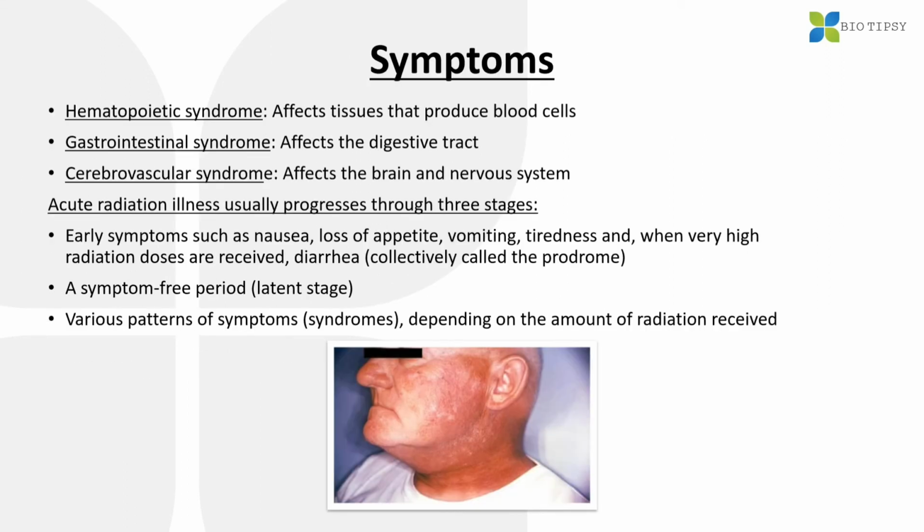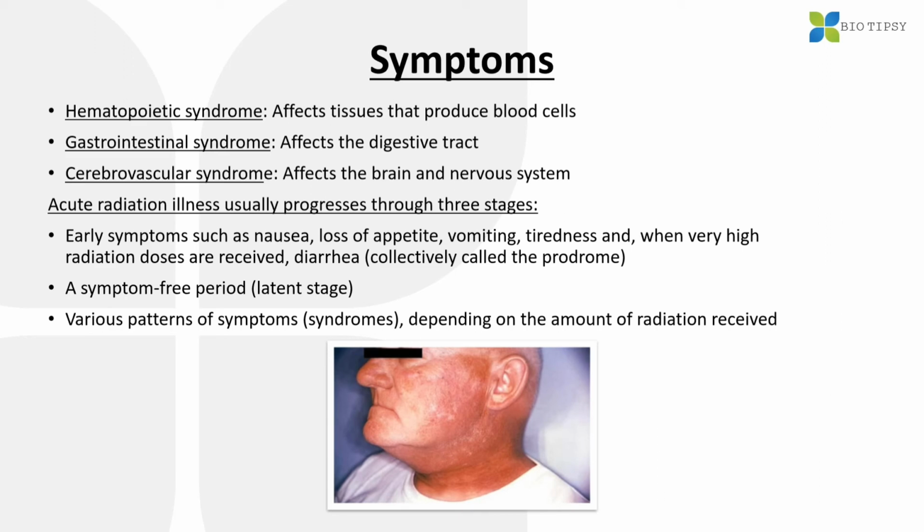Symptoms. I'll be speaking very fast because these are very easy points which you can just read out and you will get it. First is the hematopoietic syndrome, which affects the tissues that produce the blood cells. Then comes the gastrointestinal syndrome, which affects the digestive tract. Cerebrovascular syndrome affects the brain and nervous system. Acute radiation illness usually progresses through 3 stages, if it is in the acute stage.